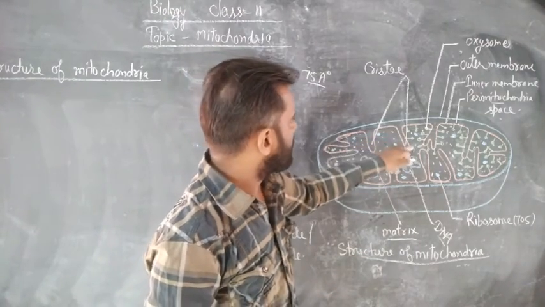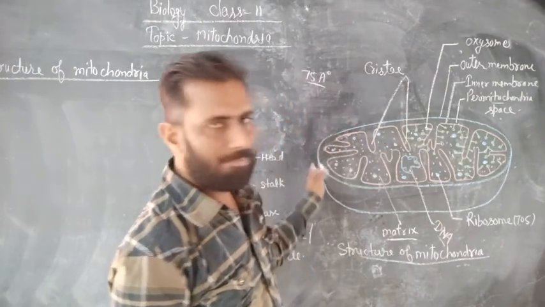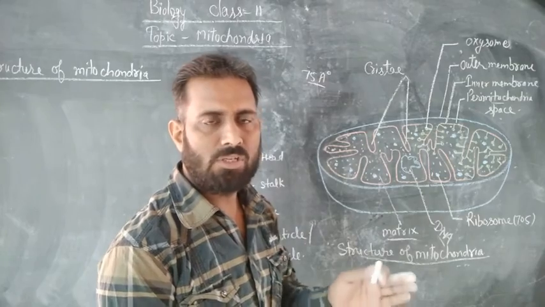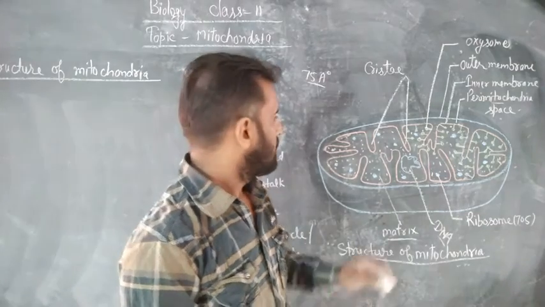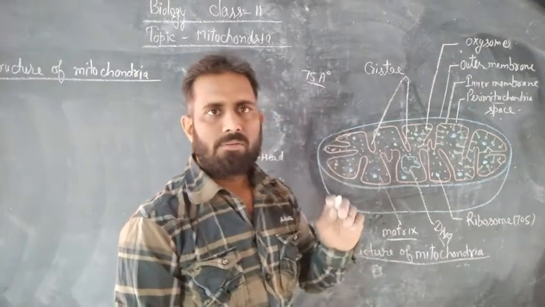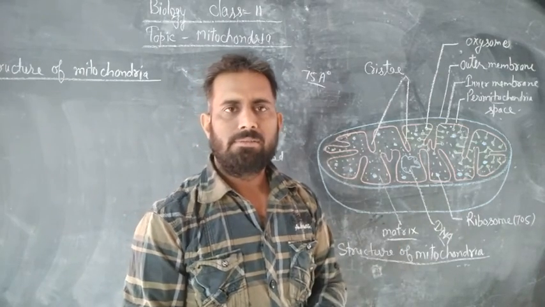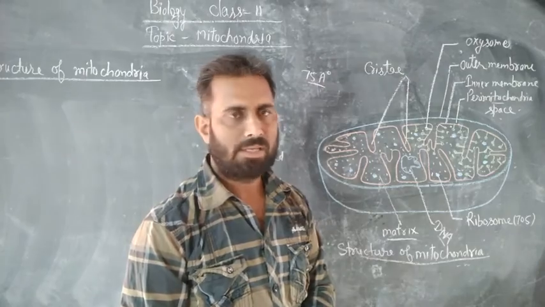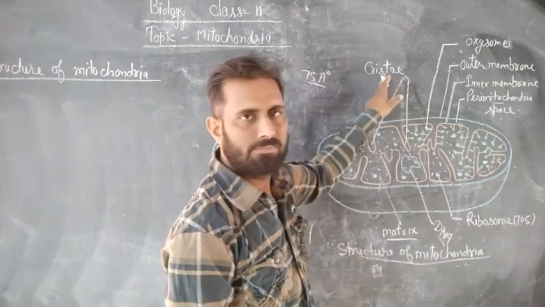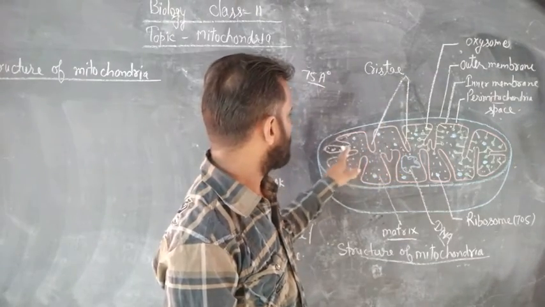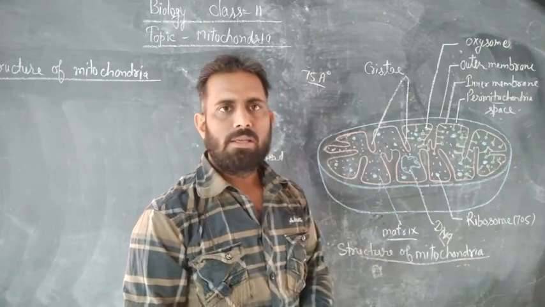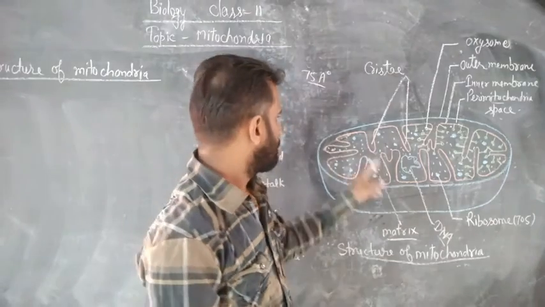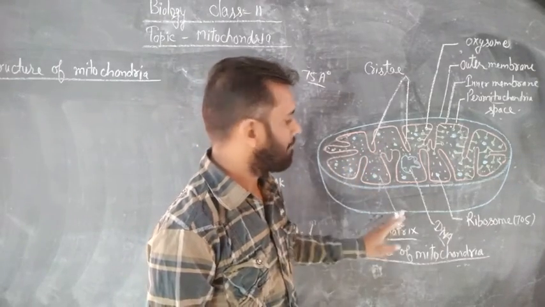The outer mitochondrial membrane is flat, but the inner mitochondrial membrane is folded inside the cavity and forms finger-like projections. That is called cristae. And the inner part, surrounded by the cristae, is called matrix.